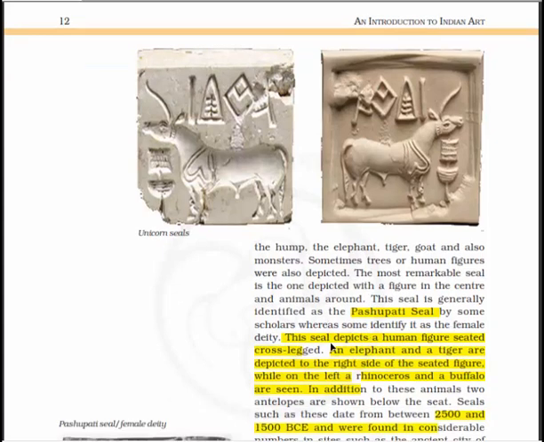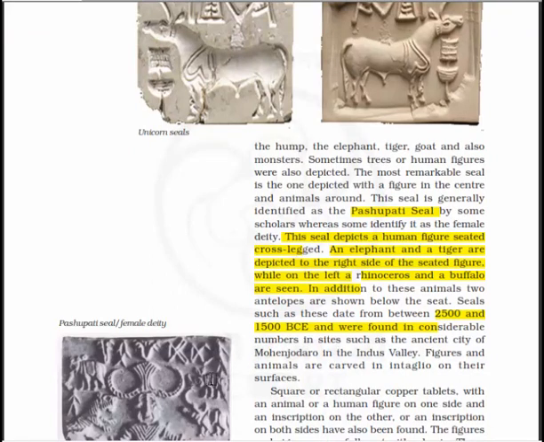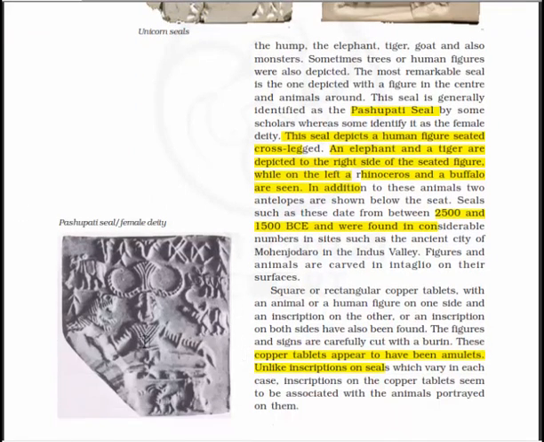This seal is generally identified as the Pashupati seal by some scholars, whereas some identify it as a female deity. Here you will see the Pashupati seal.